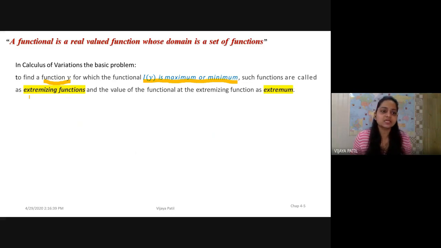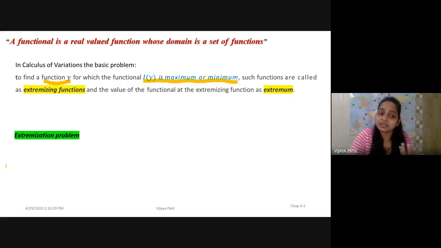Such functions are called extremizing functions. We have seen in the previous optimization that it means either maximum or minimum. Whenever I'm checking whether I of y is maximum or minimum, I'm checking the optimization of that I of y. It's known as extremizing the function. And the value of the functional at these extremizing functions is known as the extremum, that is, the extreme values, either maximum or minimum, of the functionals.